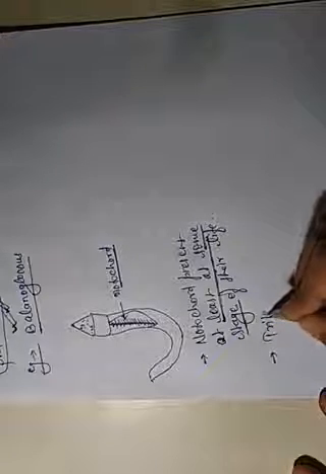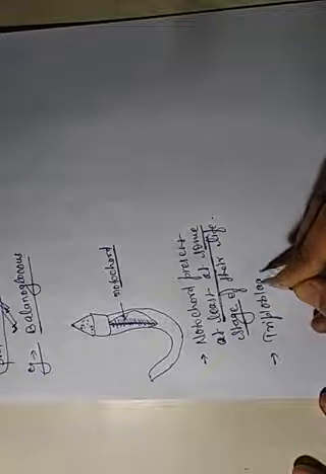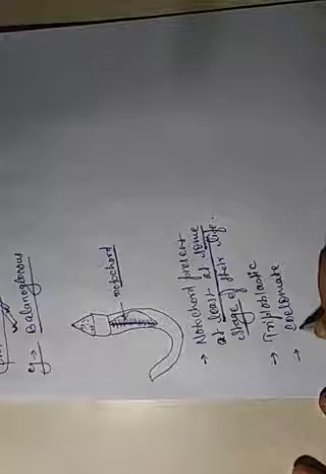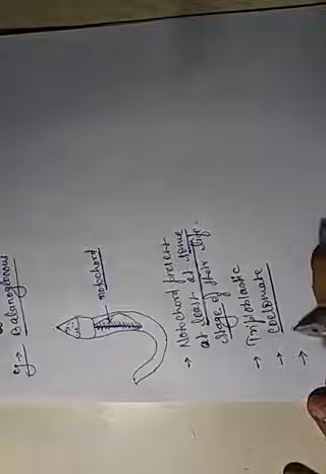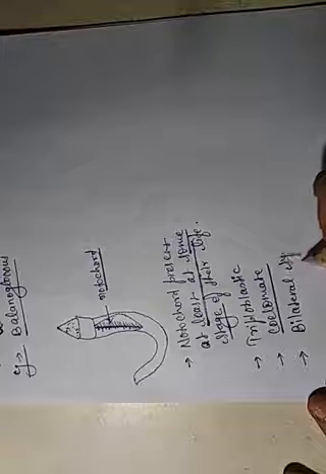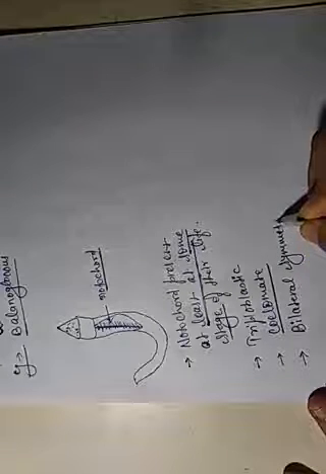And it is triploblastic, meaning ectoderm, mesoderm and endoderm are present. Coelomate means a true body cavity is present. And it has bilateral symmetry, meaning the body is divided into two equal halves.